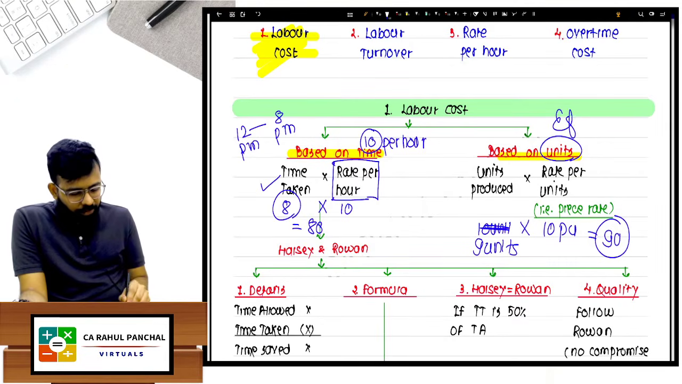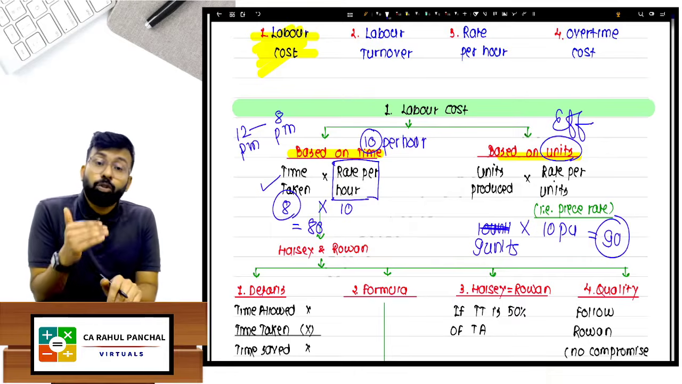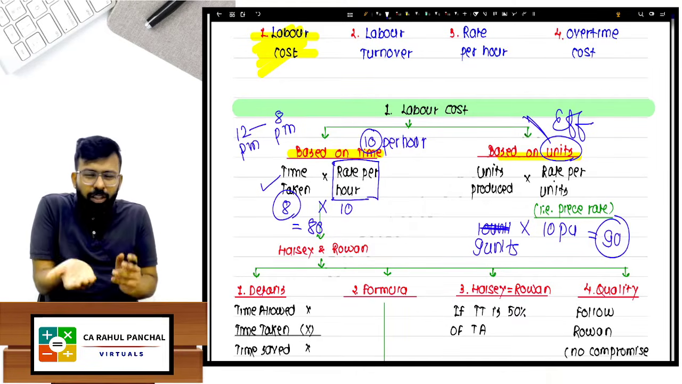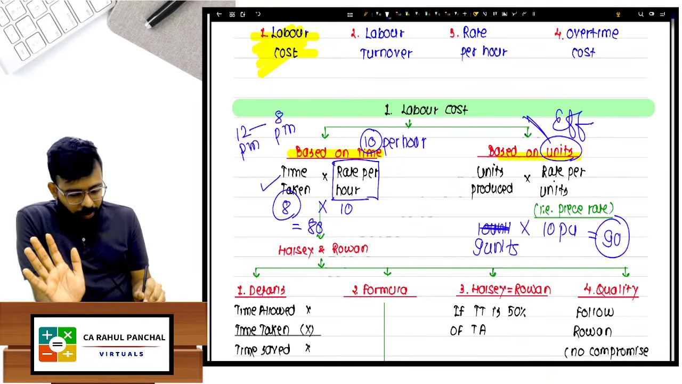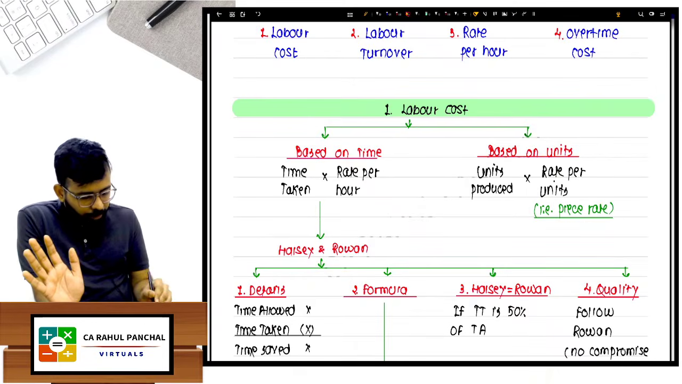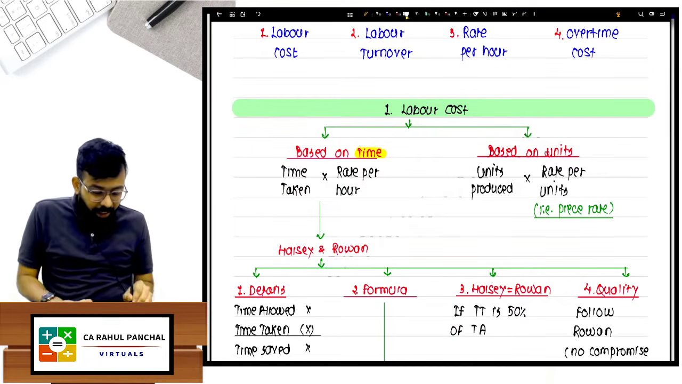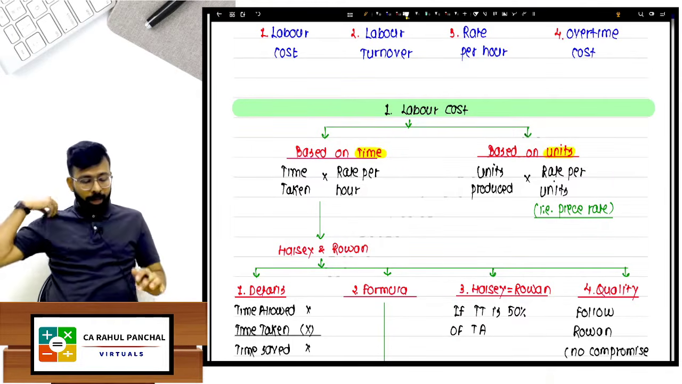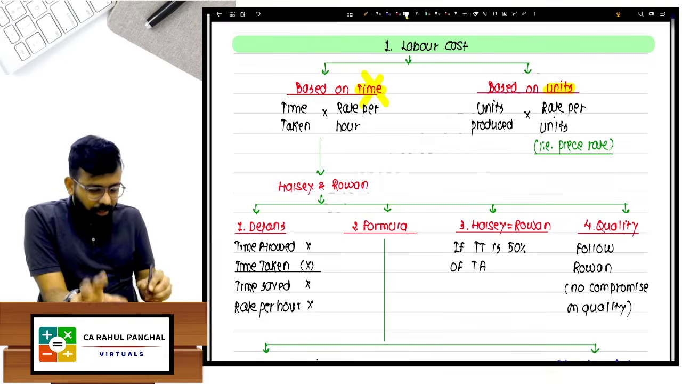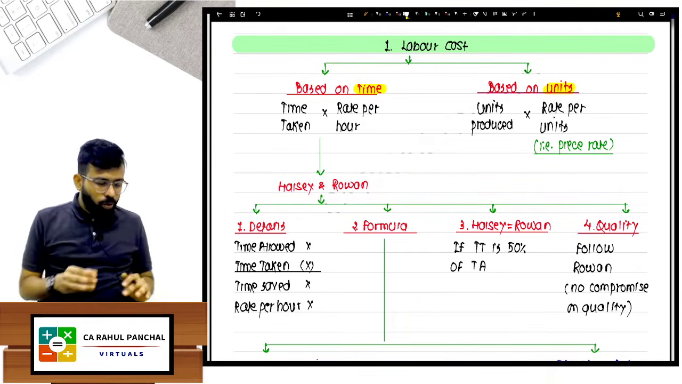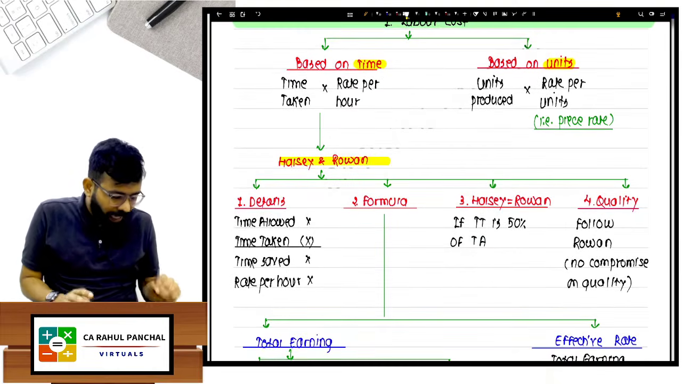Here it is based on efficiency. If you produce more units, you will get more money. If you produce fewer units, you will get less money. So the worker can't just pass time. In the time-based system, the worker thinks, I just have to come and I will get paid. Here he has to produce, then he will get paid. So in the time-based system there is inefficiency. The worker can relax. So some systems came into the picture: Halsey and Rowan.